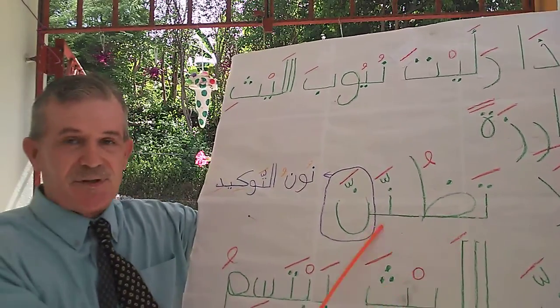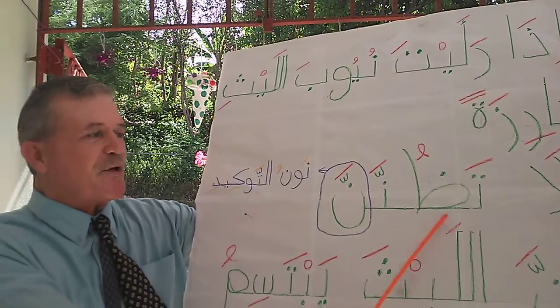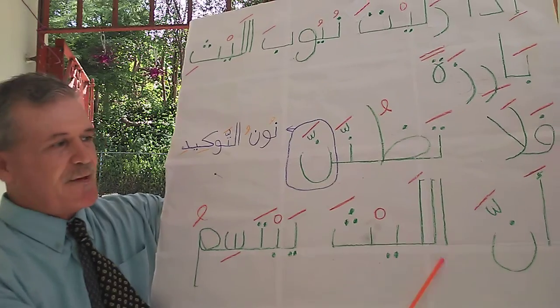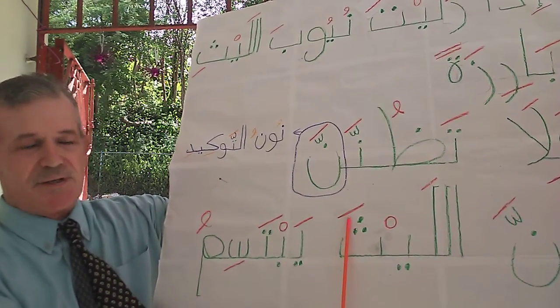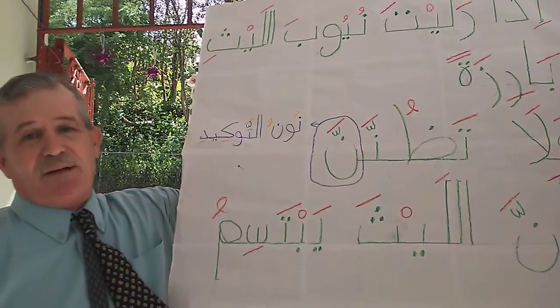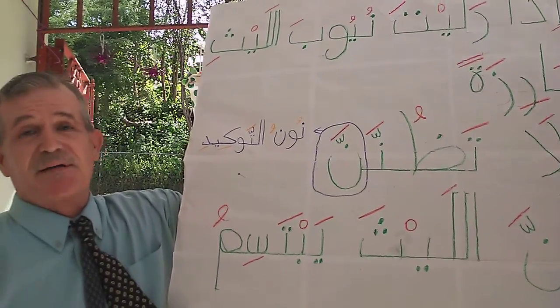That means really don't believe, don't even believe. Anna, that, is one of the sisters of inna, so it turns al-layth, the lion, to the accusative case. Yabtasimu, the present tense where he smiles or she is smiling, from ibtasama, he smiled.